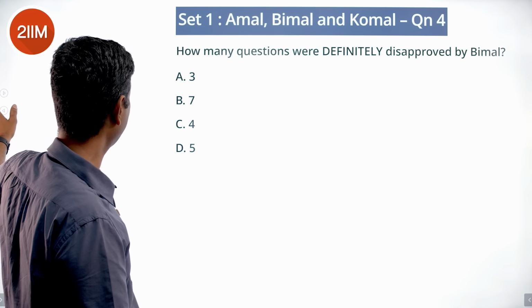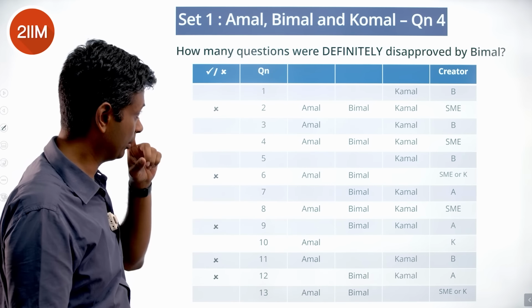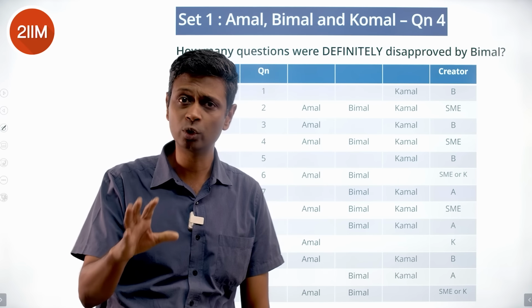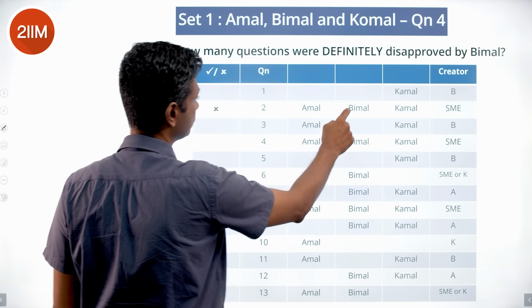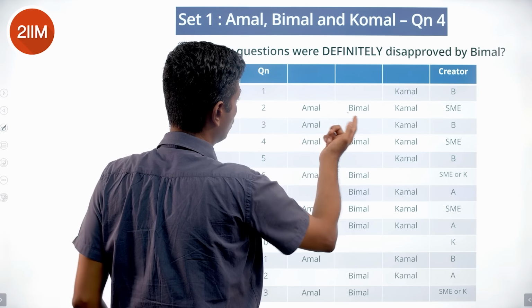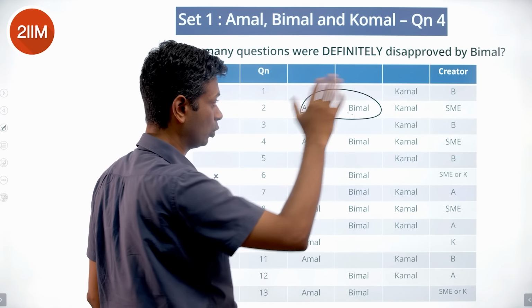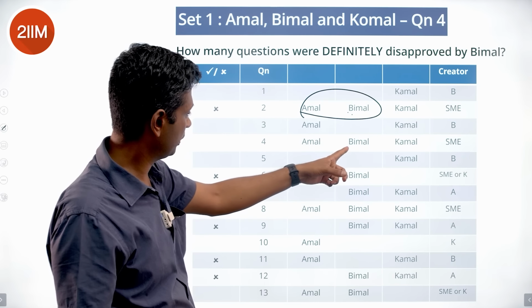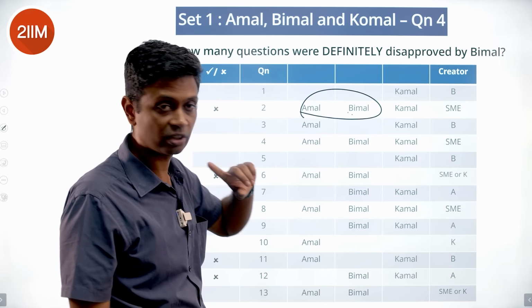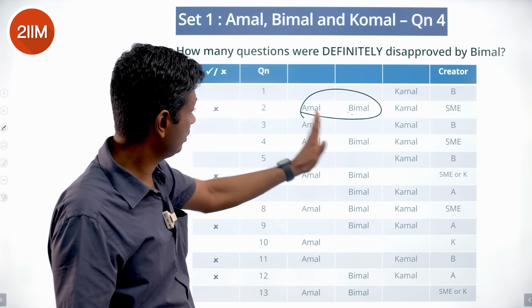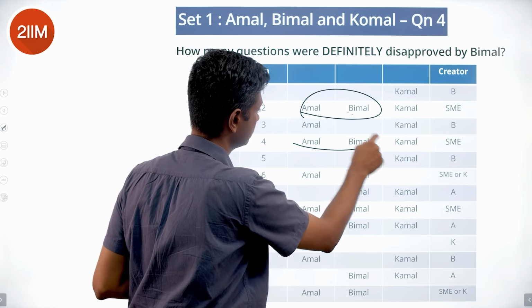How many questions were definitely disapproved by Bimal? Let's see, only the ones where Bimal has reviewed we need to check. So this one, we don't know. One of these 2 has approved, the other has disapproved. So Bimal could have approved it. That we are not sure. This one, one of these is approved, the other has disapproved. Bimal could have approved, Amal could have disapproved, and then it would have gone to Komal. This again, we cannot be sure.